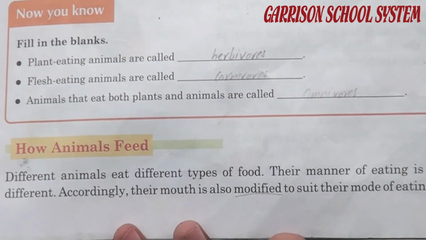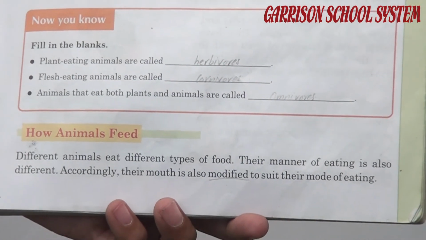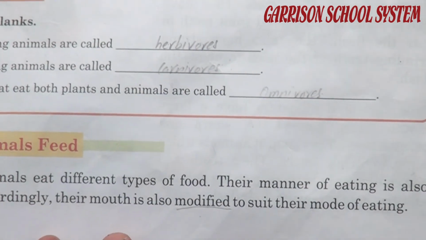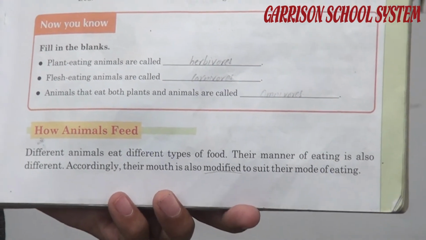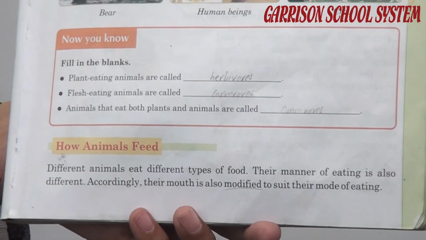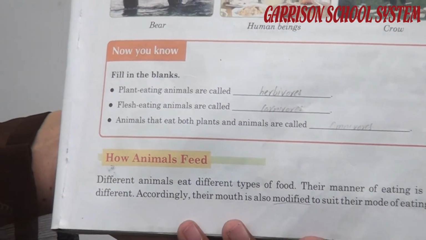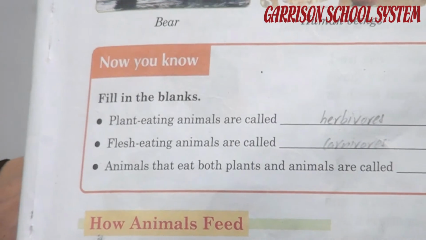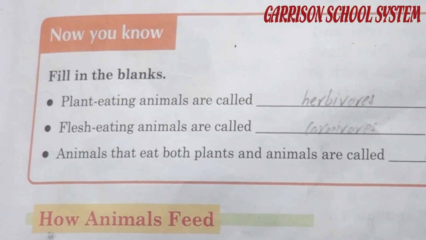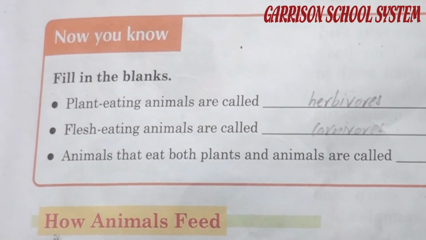When you come to page number 3, here is also an activity for you in the form of fill in the blanks to check your understanding. Number 1 is plant eating animals are called dash. Now recall the lecture and try to give the answer of these blanks. Plant eating animals are called herbivores. Second blank is flesh eating animals are called dash.